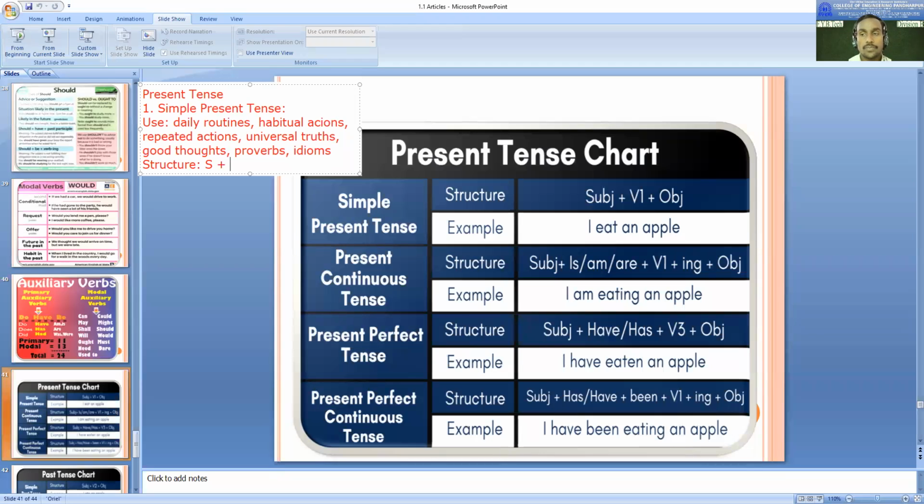V1. Okay, so the main verb will be in the first form, which we mention as V1. And then there will be the remaining part of the sentence, and a full stop. So can you tell me some examples in this structure of simple present tense?